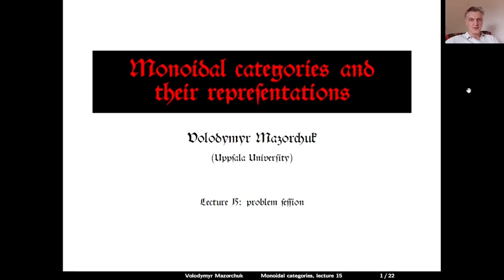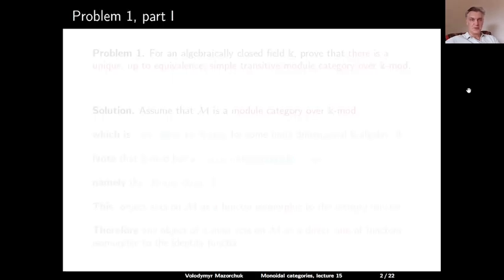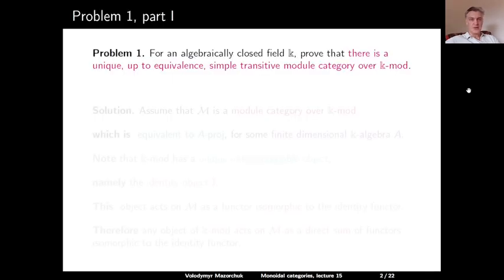Monoidal categories and their representations, Lecture 15, Problem Session. Problem 1. For an algebraically closed field K, prove that there is a unique, up to equivalence, simple transitive module category over the monoidal category of all finite-dimensional K vector spaces.